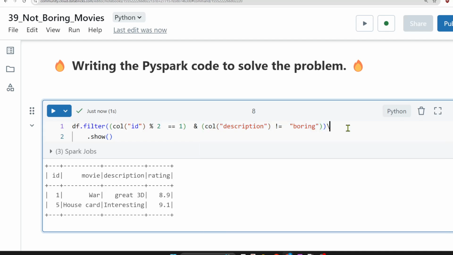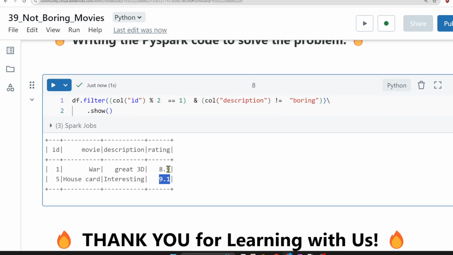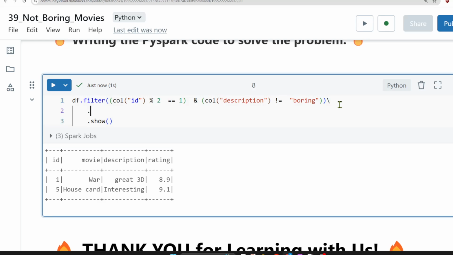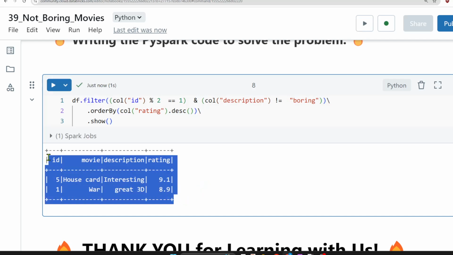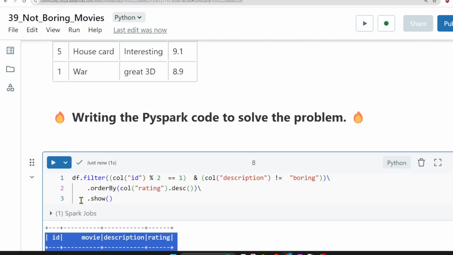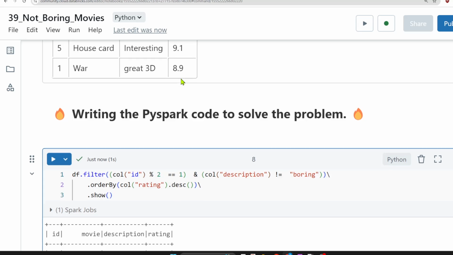So once this is done, now we know the highest rating should come up, right? So how do you do that? Yes, this is very easy. There you go. See, we will apply order by. Ordered by what column? Rating, right? When you apply order by rating, by default it is in ascending order. How do we apply descending? Dot desc we use it, correct? Let us see the expected output. There you go. If you see here, 5, 1, we have achieved the expected output.